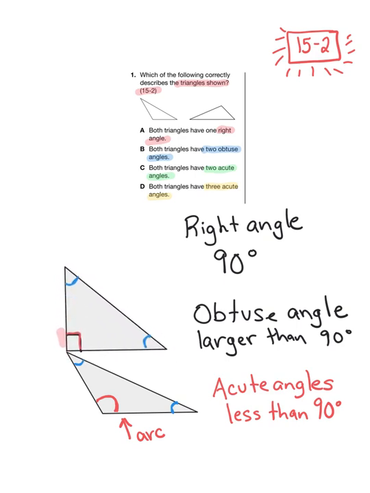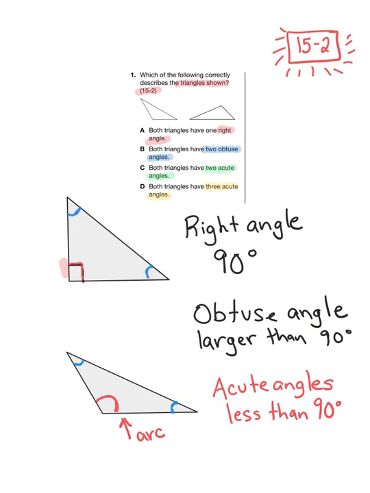Now this is a little bit tricky because I can't make this shape rotate the way I would if I was just holding a piece of paper. But I can show you during our live lesson how you would do that with paper, or if you could figure out how to rotate that shape.